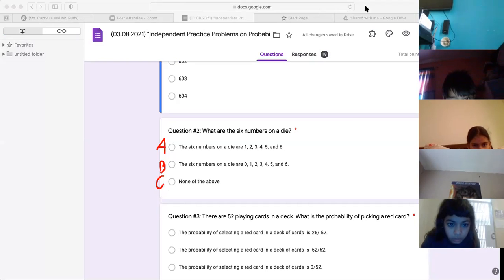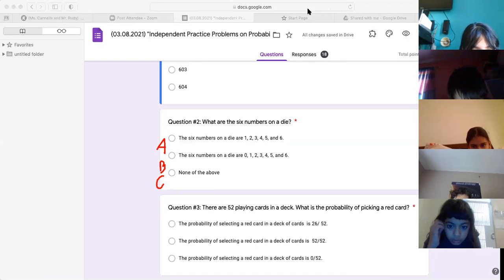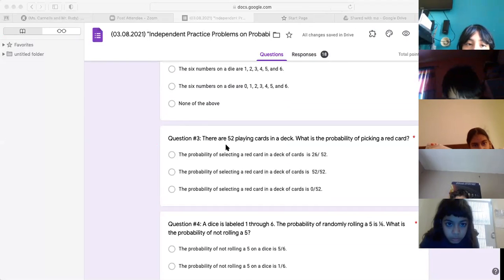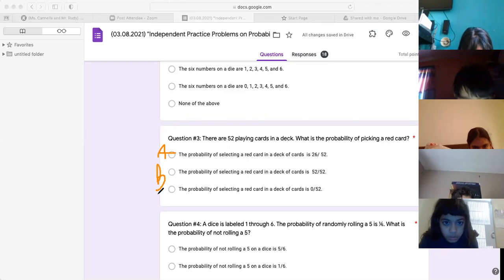Let's move on to the next problem. Numero dos. Here we go. Same concept. Okay, don't type anything yet. No more typing. Let's do number 3. Let me read you number 3. Why is this not erasing? Here we go. All right, problem 3. There are 52 playing cards in the deck. What is the probability of picking a red card? If you think it's 26, you pick A. If you think it's 52 out of 52, you pick B. And if you think it's 0 out of 52, you pick C.